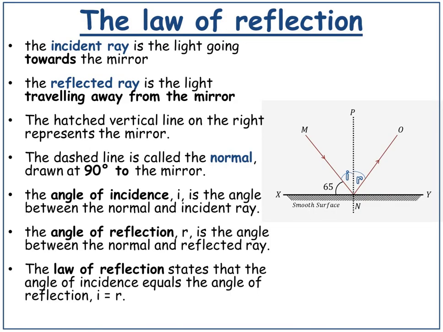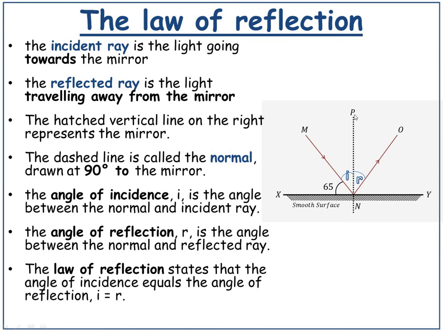The law of reflection. The incident ray is the light going towards the mirror, this one here. The reflected ray is the light travelling away from the mirror, this one here. The hatched line represents the mirror.